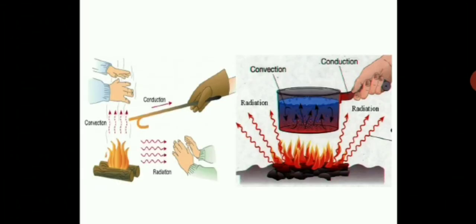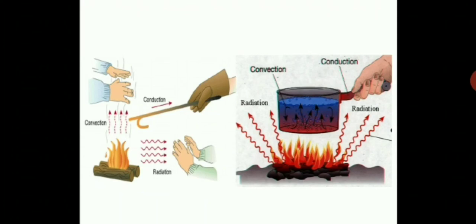Now over here you have the concept of conduction, convection and radiation. Here in the picture on the left hand side you can see all three together, how beautifully it is explained. On top of the fire, if you give your hand, due to convection you will feel the heat. If you hold a metal rod in the fire, you will get warm. You will feel the heat in your hand even though you are holding it from far, because of the conduction of heat in the metal rod or metal strips. And if you hold your hand far off also, you will feel the warmth because of radiation.